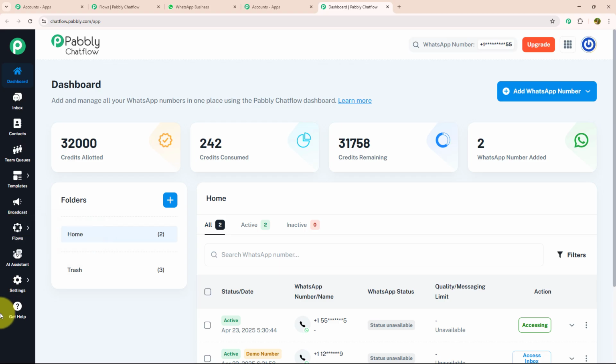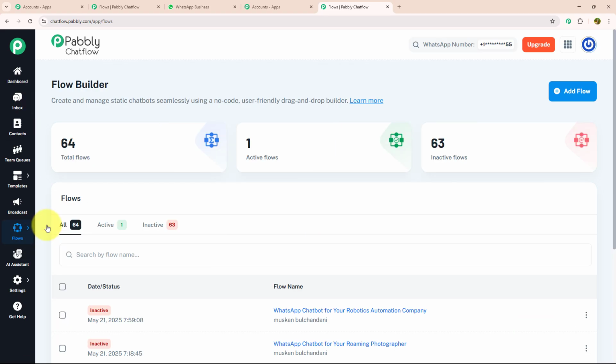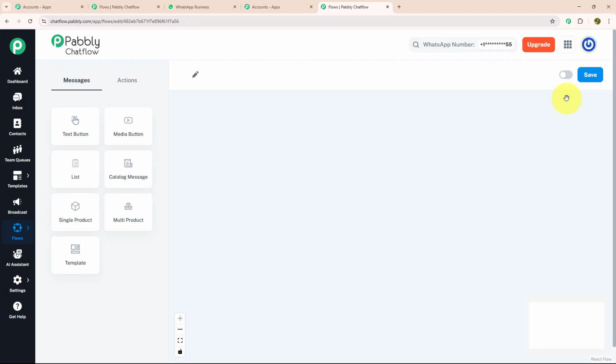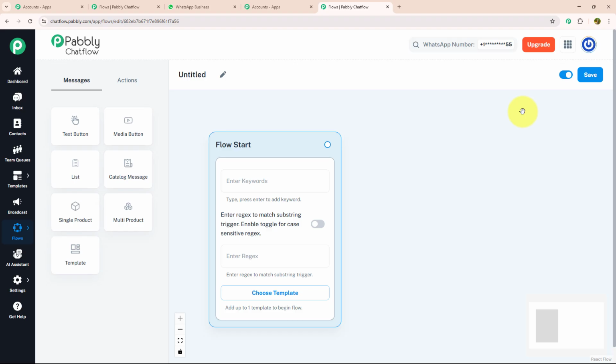So, as we got to know about each feature, let's get started building this flow. For that, we need to click on Flow and you will be redirected to the Flow Builder page. Here, to create a new flow, you need to click on the Add Flow button, which is given on the top right corner. After clicking on the Add Flow button, you will land on this page.